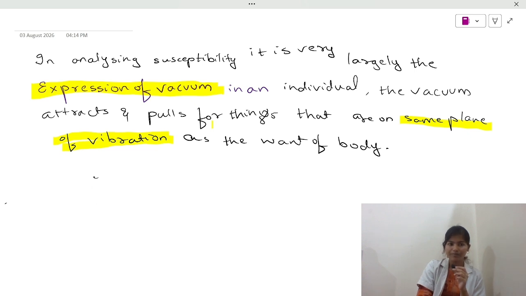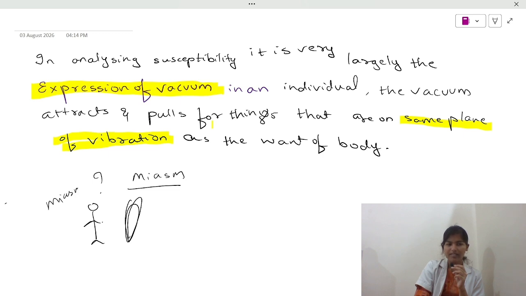So now there's a question. In the last slide, we have seen that our hunger cannot be satisfied by listening to music or going for a walk. In a similar manner, I said that if our miasms are dominant, then we start attracting diseases, right? Then what will satisfy diseases? Or in other words, what is in the same plane of vibration as a miasm? Let's see. So this is you. This is your vacuum and you have a miasm, right? And your miasm is dominant. Let's take for example. And your miasm starts attracting diseases.